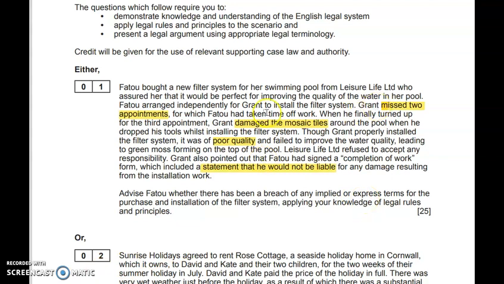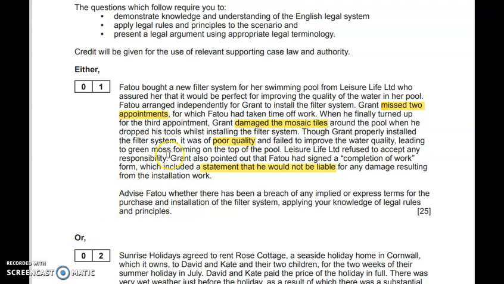And I've just highlighted some of the main issues that have hopefully leapt off the page at you when you've been looking at that. Remember that I do have other videos on my channel that go through what the law is on implied and express terms in contract law, so you may want to watch that if this question looks a little daunting to you.